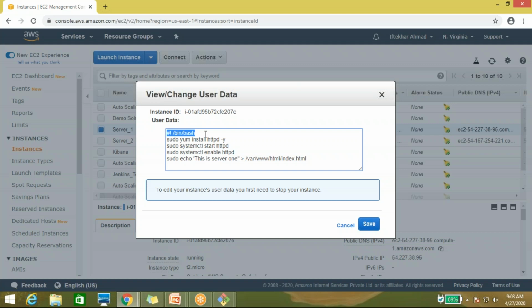Whenever you are executing any script, bash script, then you have to mention these things.